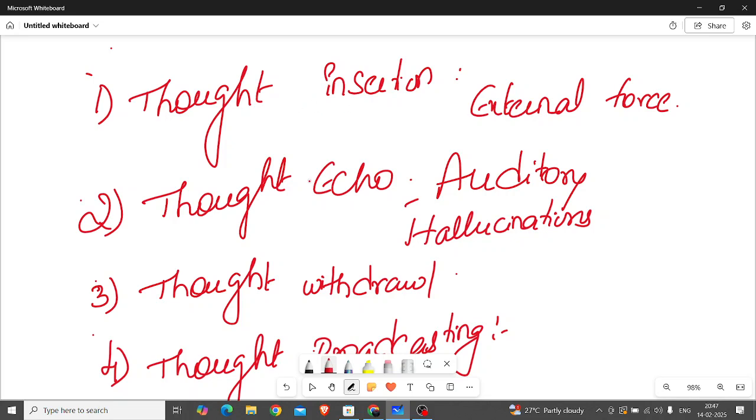That is thought insertion. Thought echo means, we will also call it auditory thoughts. Here what happens, they will have some hallucinations, like hearing voices over the ear, like someone is commanding over him. Like that they will have the commanding hallucinations.